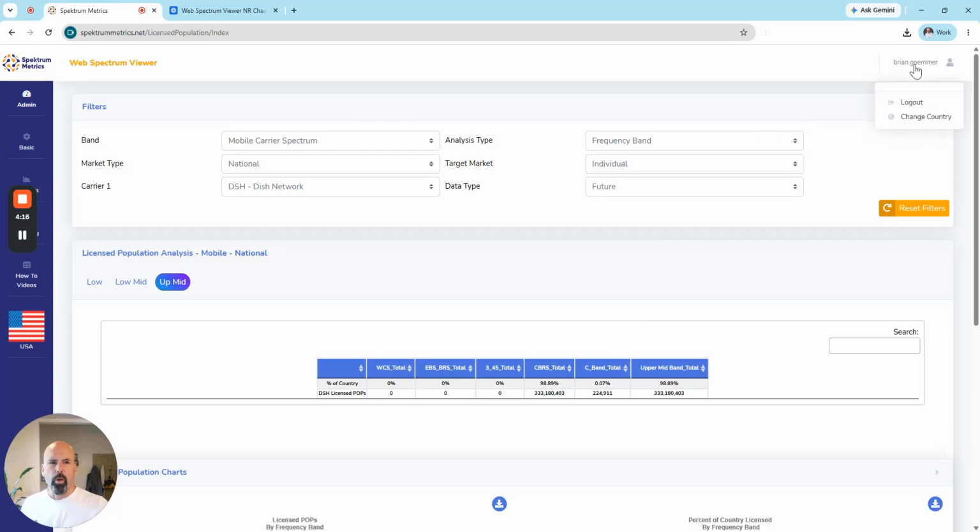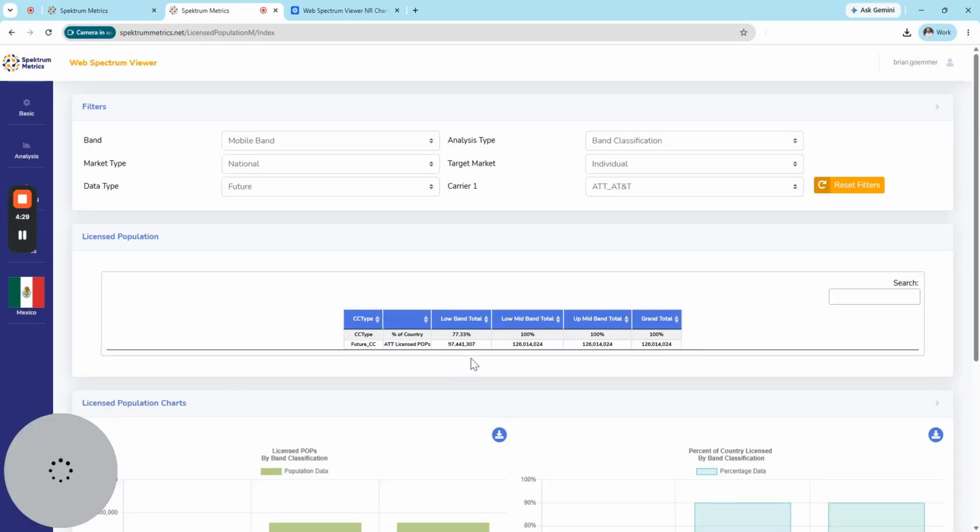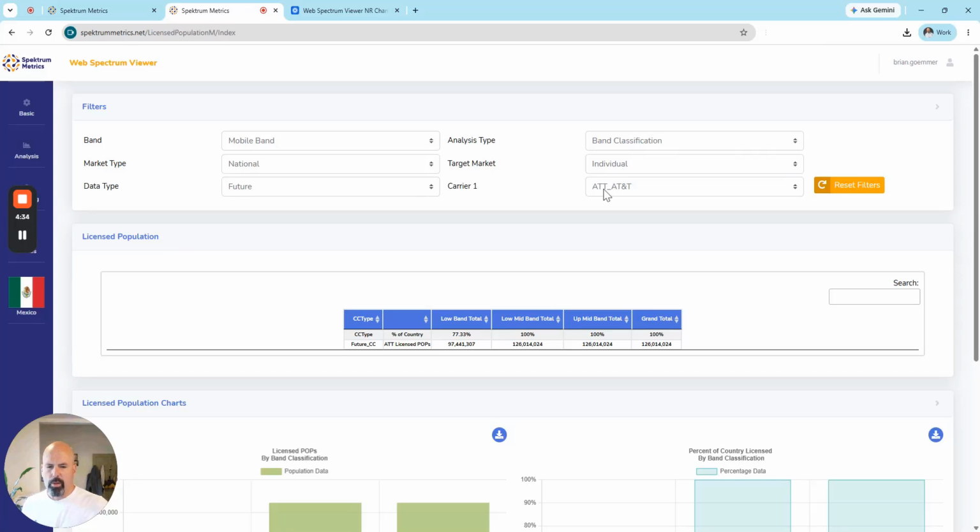With that, we're going to go ahead and change countries and go to Mexico. So in Mexico, we're going to still look at AT&T, this time in the cross-border situation. And you can see that their low-band spectrum doesn't cover the entire country. You can easily pop over to our mapping, if you've seen one of our previous modules, and see what low-band spectrum depth they have and what geographic areas they don't have.